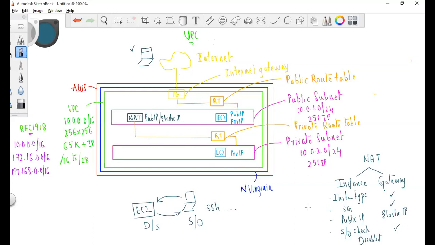So that is the reason the source and destination check should be disabled. By default, for all the instances, it is enabled. So if you are going for a NAT instance, you should disable that. Then only the request will go to the internet. Otherwise, it will stop here and the request will be dropped. You will not get a response. That is the importance of this thing, which you need to take care of when you're going for NAT instance. Okay?